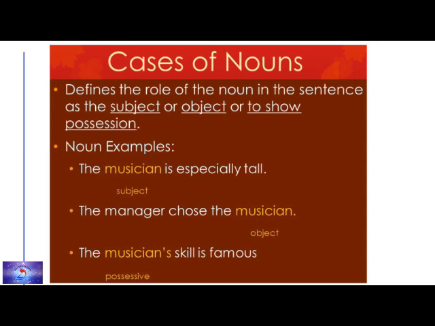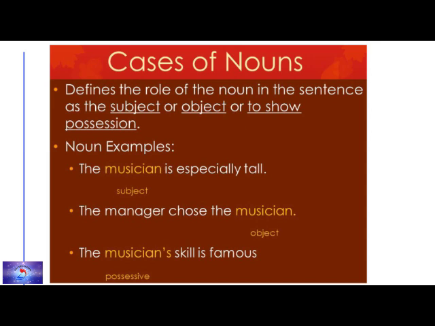For example, you can just see the placement of the noun and the difference in the placement. In the first sentence, the musician is especially tall. So here it plays a role as subject. In the next sentence, the manager chose the musician. You can see here the same word plays a role as an object. And in the third sentence, the musician's skill is famous. So here it becomes possessive.